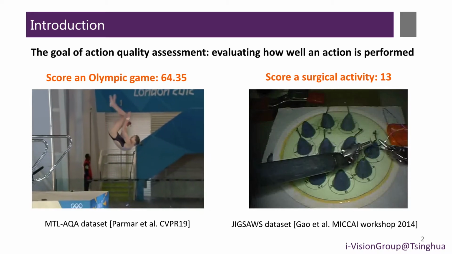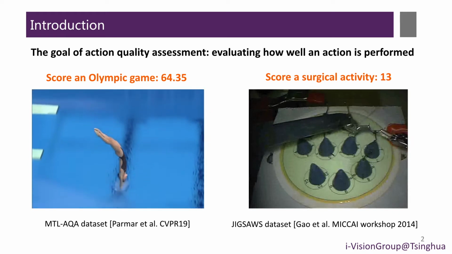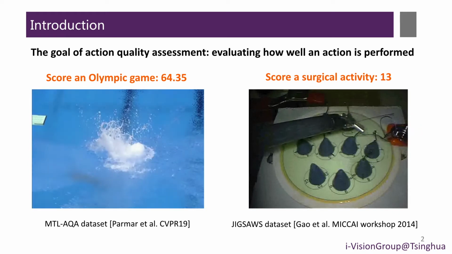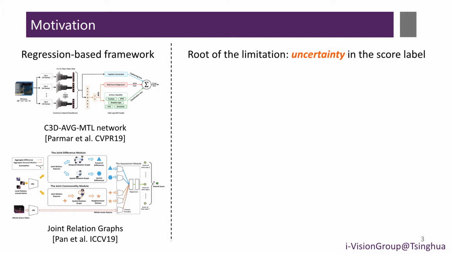In this paper, we investigate the problem of action quality assessment, which aims to automatically score an Olympic game or surgical activity. Conventional approaches simply regard action quality assessment as a regression problem, which results in unsatisfactory performance. The root of such a limitation is that this kind of treatment disregards the inherent uncertainty of the score